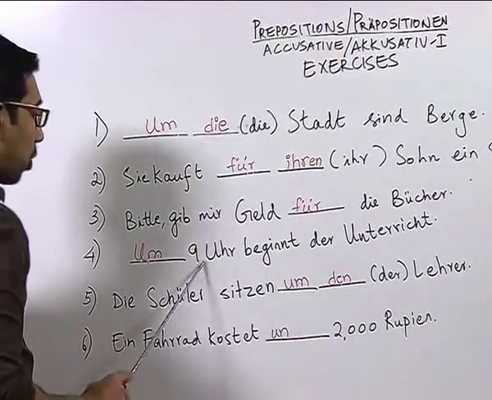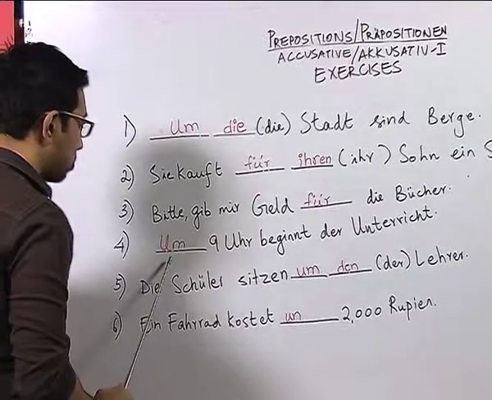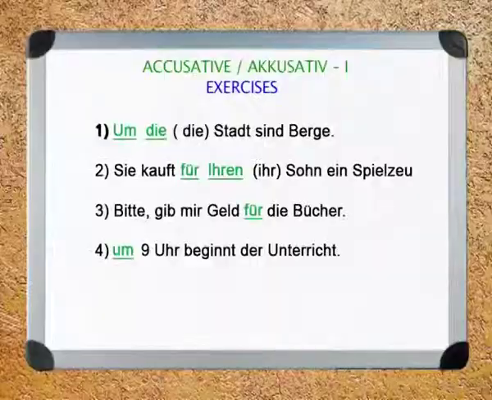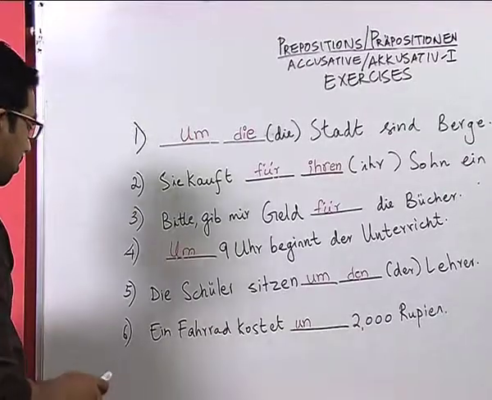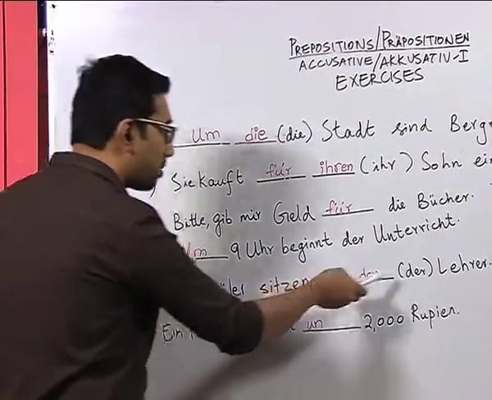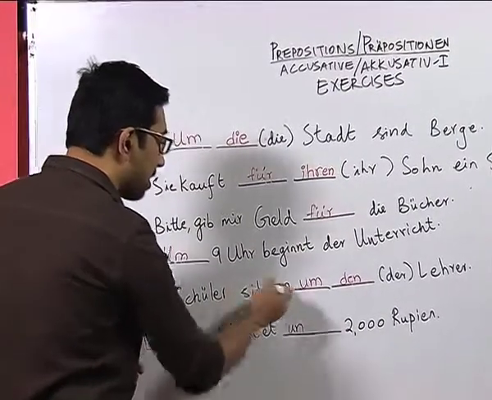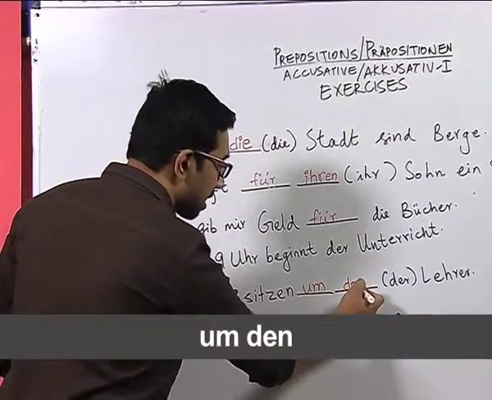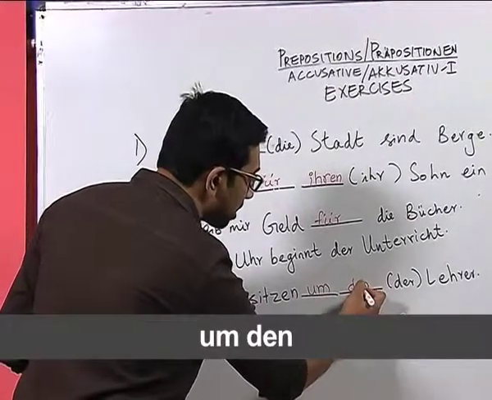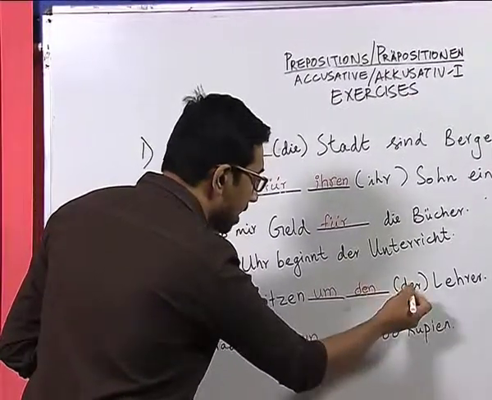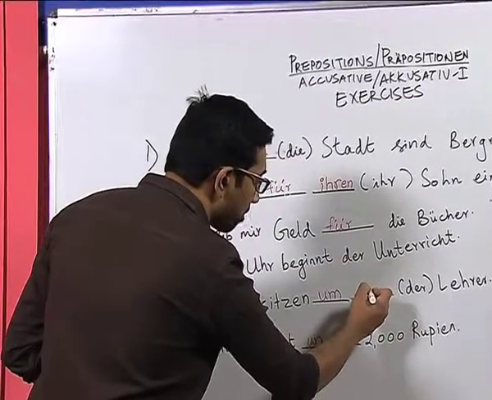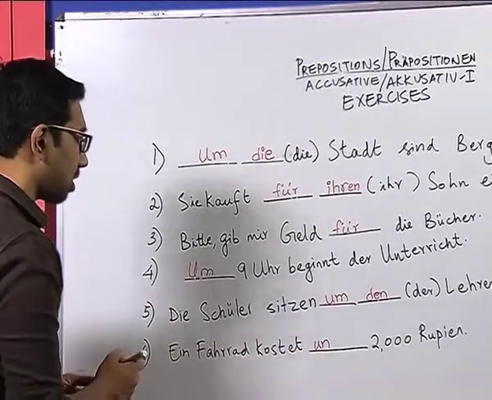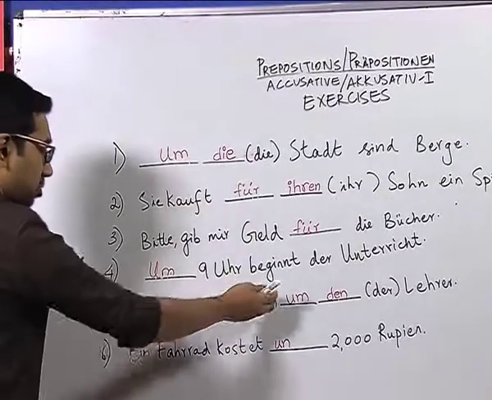Number 4, 9 Uhr beginnt der Unterricht. Here also the student correctly identified that because of the time element 9 Uhr, which is the signal here, we should use the preposition. In sentence number 5, die Schüler sitzen den Lehrer. Here the student correctly found out the preposition, and also I just corrected a small mistake here. The student wrote the article there in den, however, with certain mistakes which I recently corrected, as you can see. So, the answer is also correct.